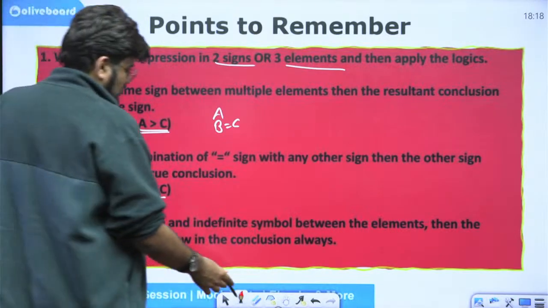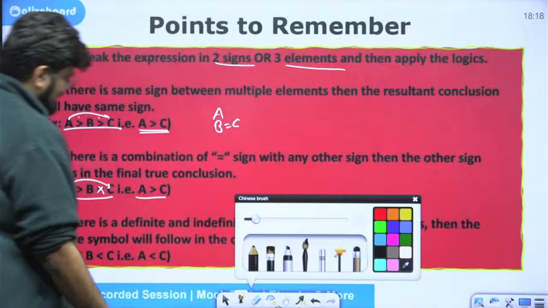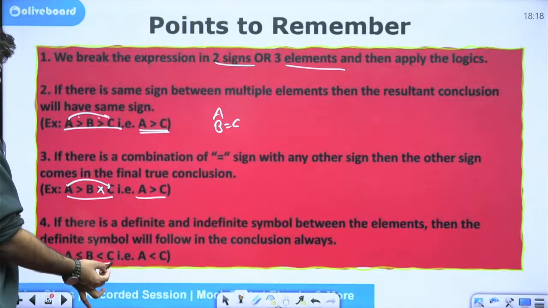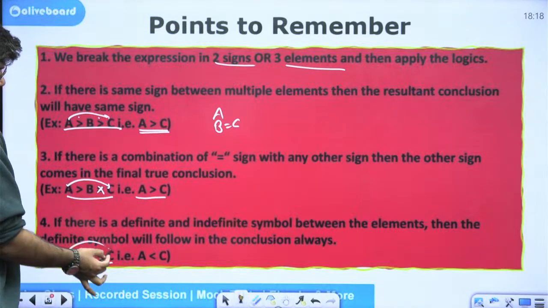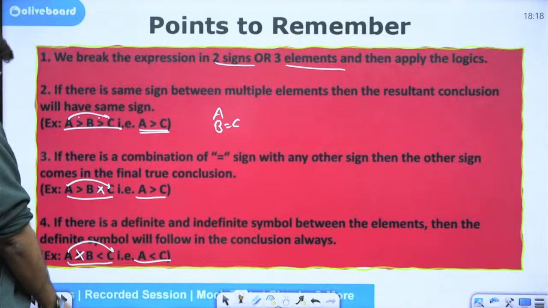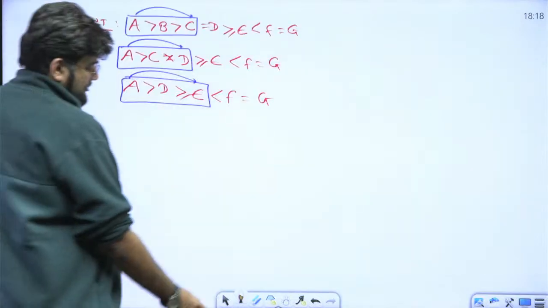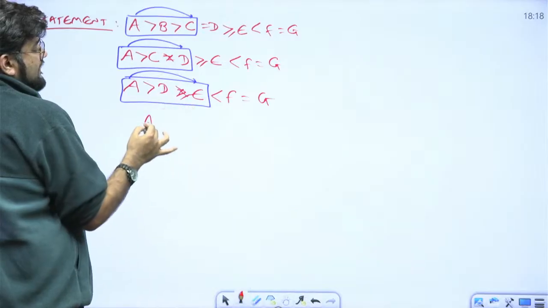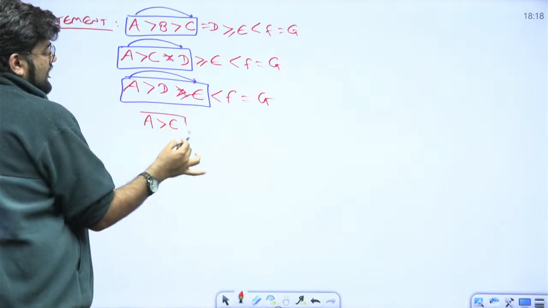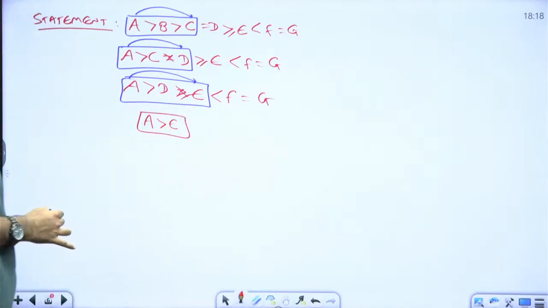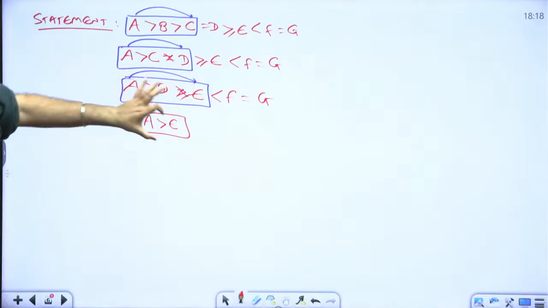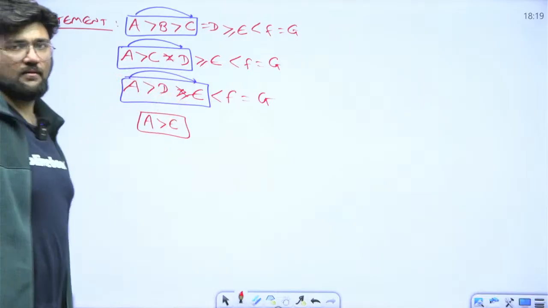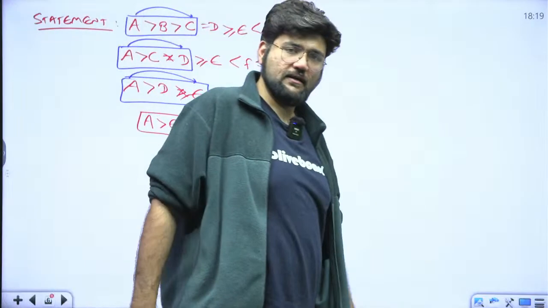For example, just look at this one. If I say that A is less than equal to B is less than C, so I will drop the indefinite symbol, so A will be less than. Okay. So what is happening here? Dropped. My final relation, I only wanted the relation between A and E. I didn't want to go further. So my job here is done.